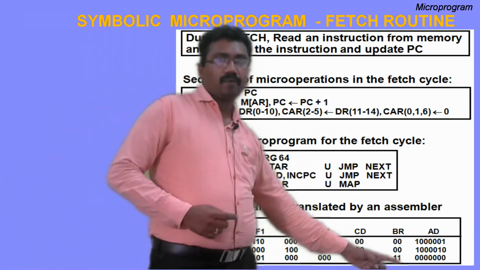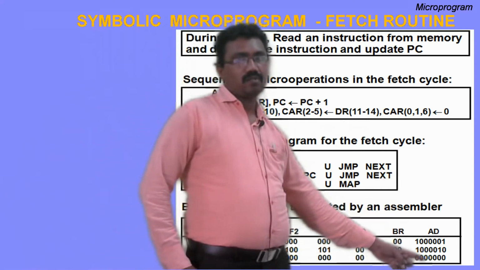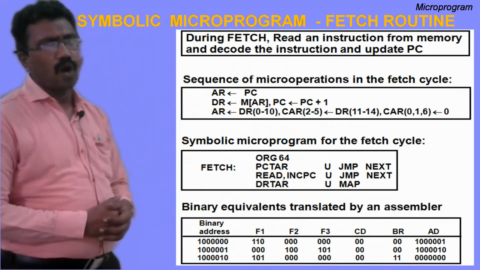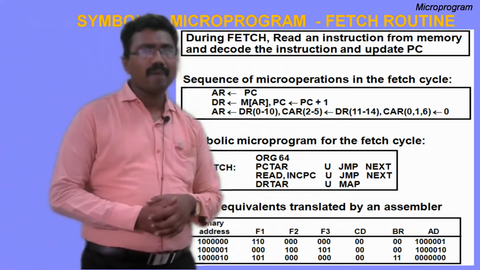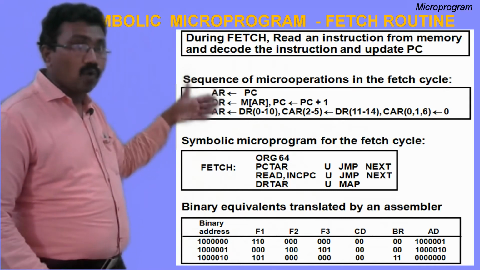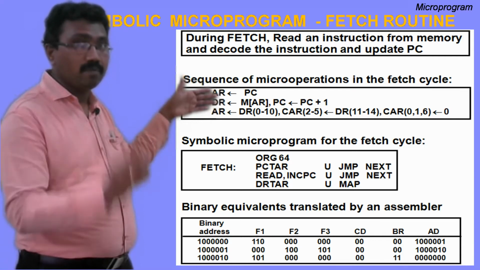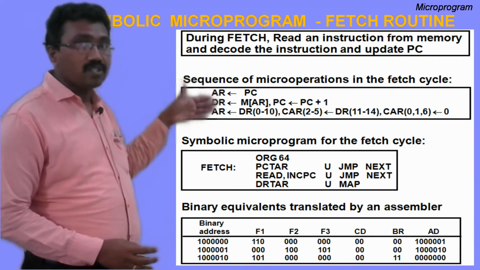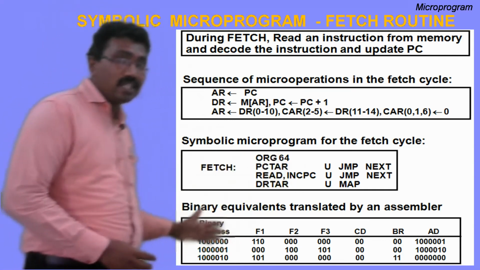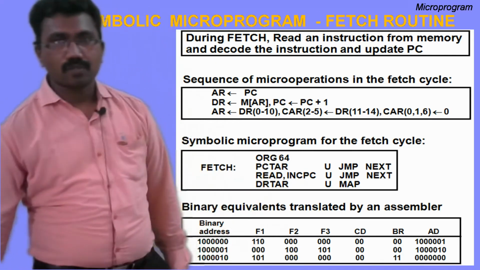11 indicates map, and if it is empty, it is nothing but the zero address, all zeros. That's one example of how to write symbolic microprograms and binary microprograms. These are the sequence of micro operations involved to fetch, that means to read the instruction from the main memory. These micro operations are initiated by the fetch microprogram. This is the symbolic microprogram, and this is the equivalent binary microprogram.